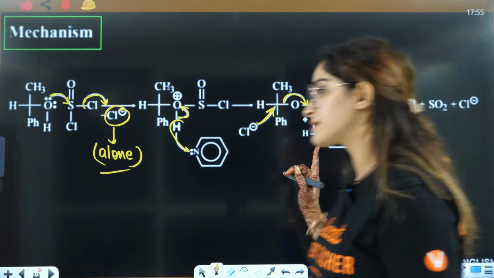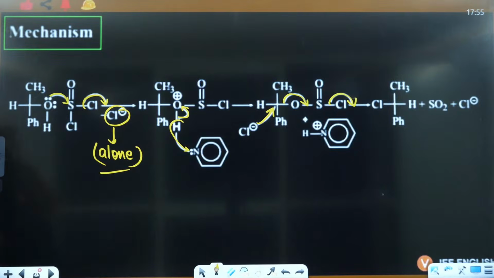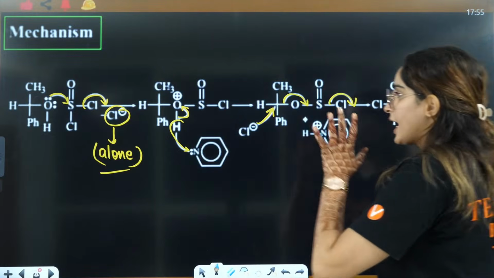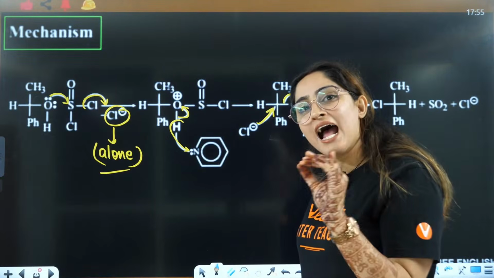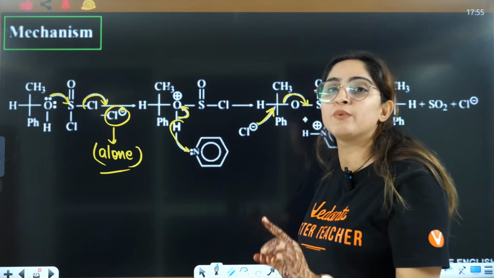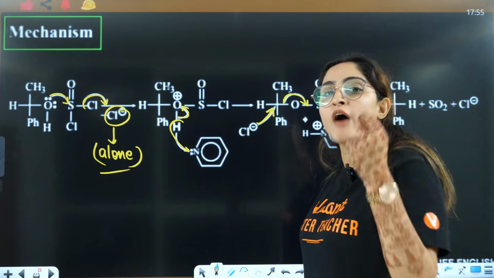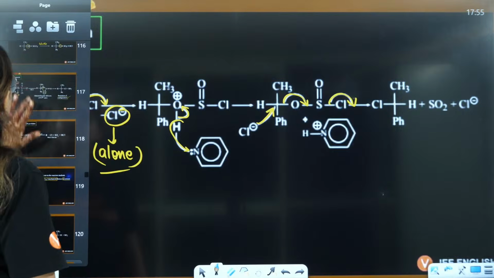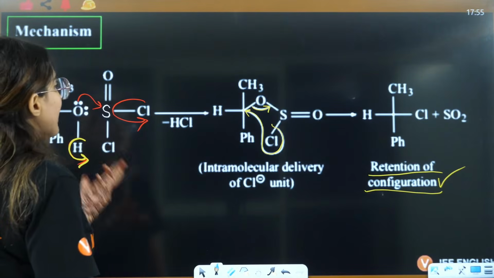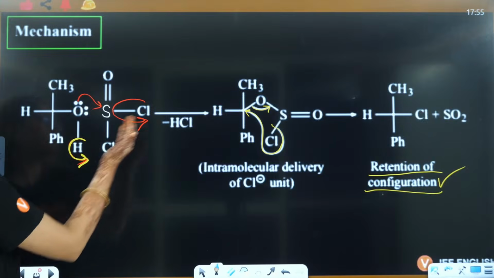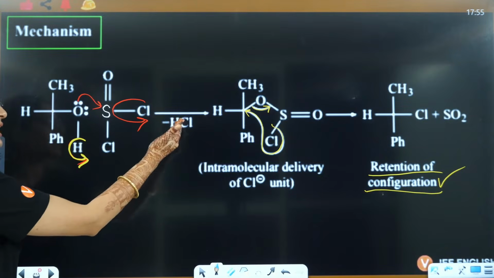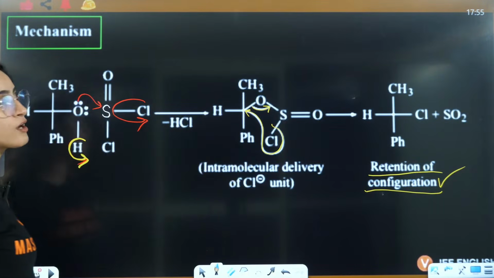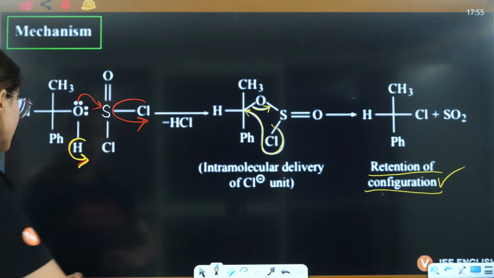Tell me guys, this is a very important point: in case of pyridine, it will abstract the proton. That's why that particular proton will not be linked with the Cl, and that's why the Cl negative outside is free to attack. But when you don't use any pyridine, this H will be eliminated with the Cl negative. This Cl is not free to attack. That is the reason the internal Cl will attack the carbon and intramolecular substitution will occur.